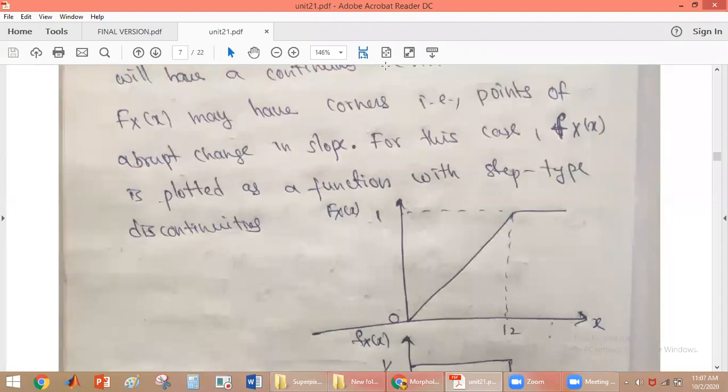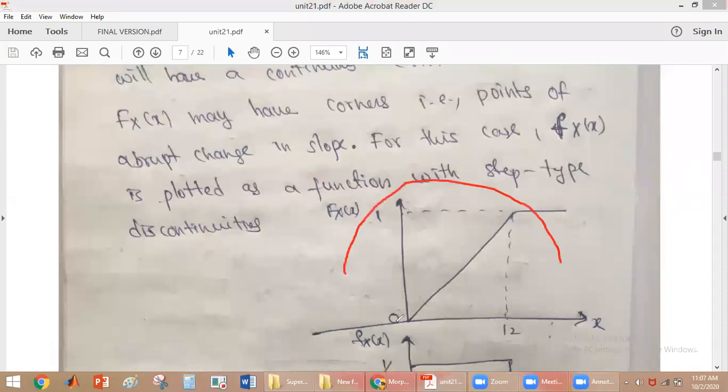The distribution function will be given by this figure. At these places where the slope is changing, the derivative is not defined.